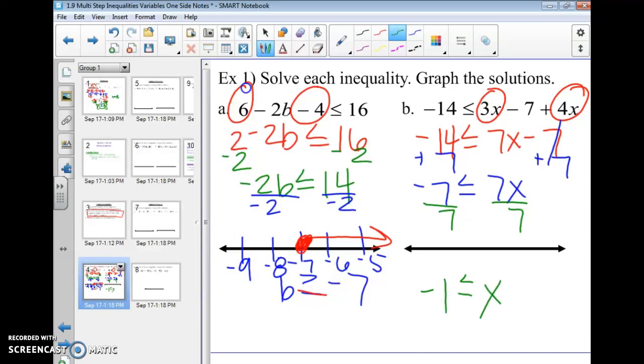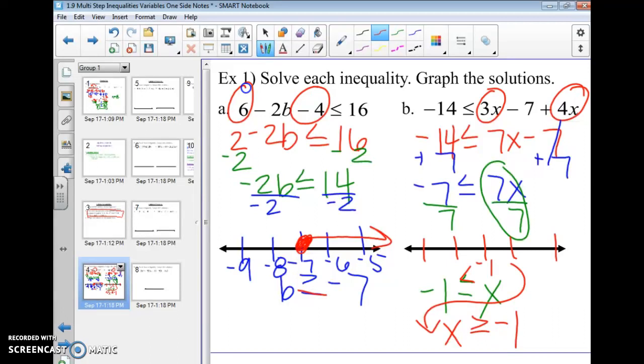Now you might be wondering why I did not flip the inequality because there's a negative in my answer. But I didn't divide by a negative. This part was positive. So if I'm dividing by a positive, it's okay if it still ends up being negative. But with that being said, I like my variable to be on the left-hand side. So I'm just going to flip this whole thing around. I see that the inequality is facing the x. So when I rewrite this with x on the left side, I'm going to make my inequality face x. I didn't change anything. I just wrote it in the opposite direction.